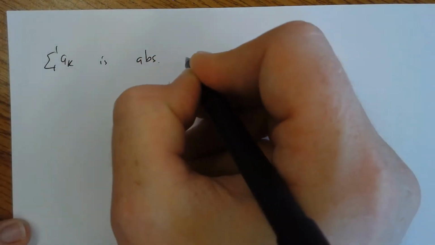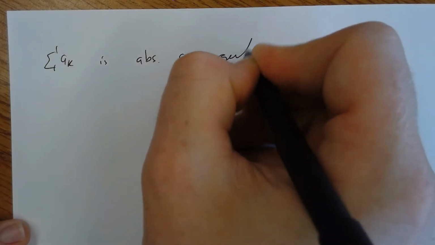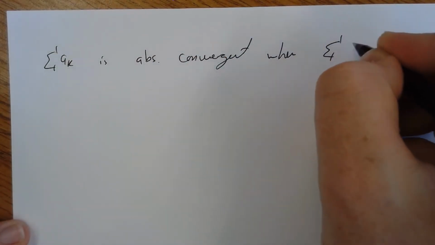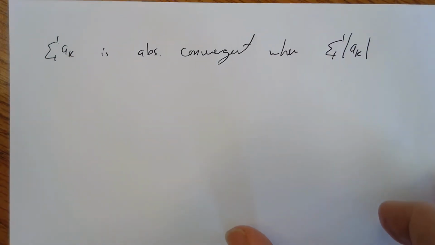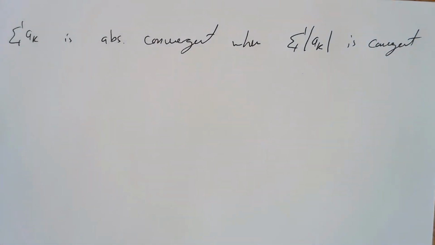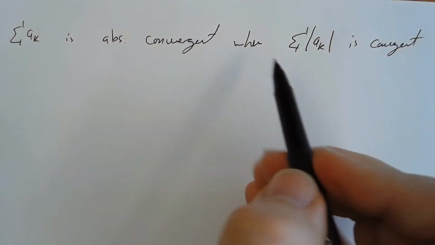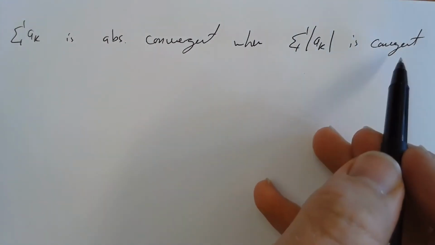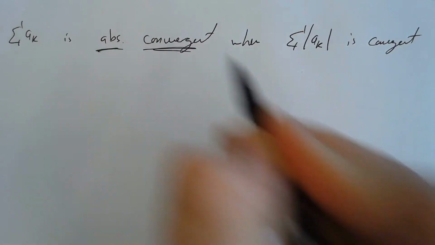We can say that the summation a sub k is absolutely convergent when the series of the absolute value of that same exact thing is convergent. So now this is actually a more stringent or restricting rule. It kind of opens up the series a little bit more, allows us to ignore some details of the series, but it is, again, very specific that I need the absolute value of the series to be convergent for us to state that we have absolute convergence.